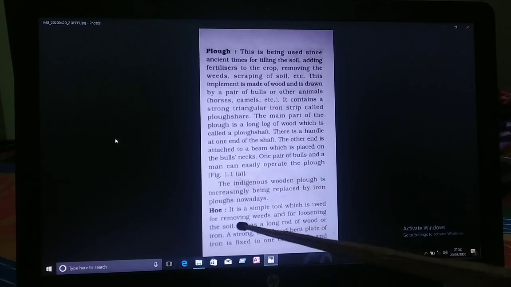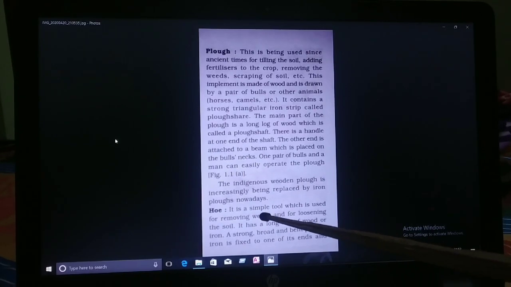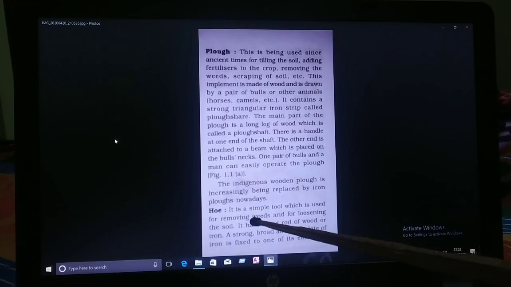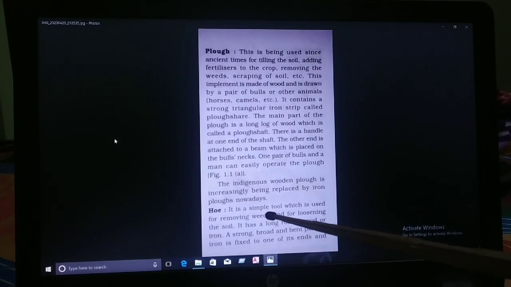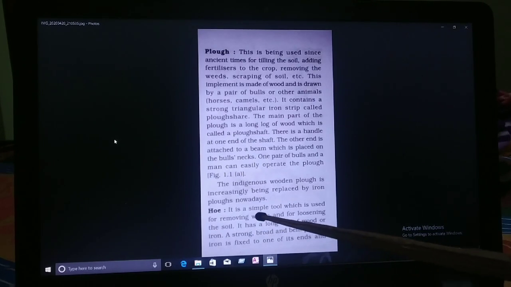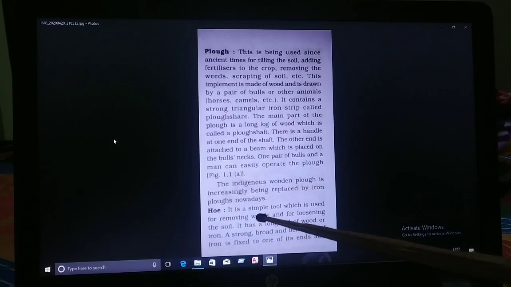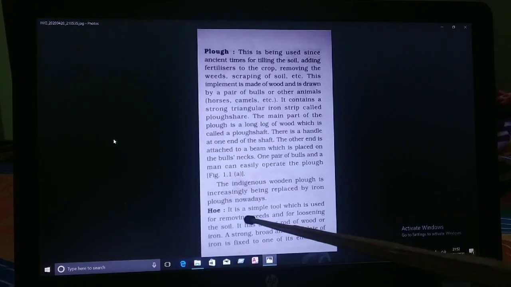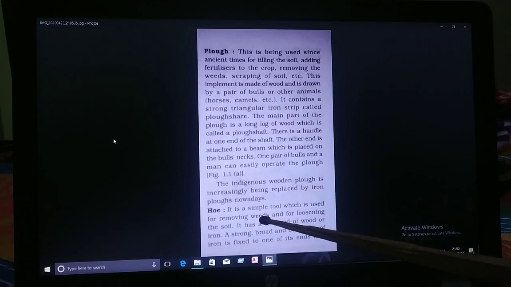Children, I think you know what weeds are. Weeds are the unwanted plants which affect the crops. Whatever nutrients are taken by these weeds, our crops become very weak.